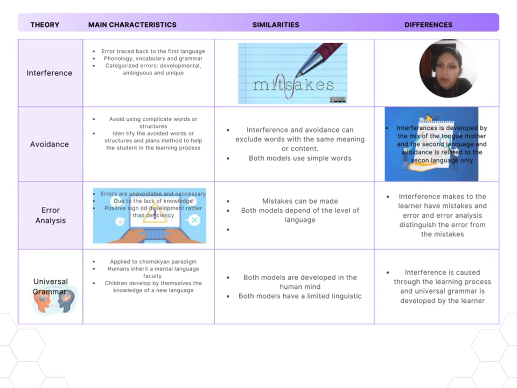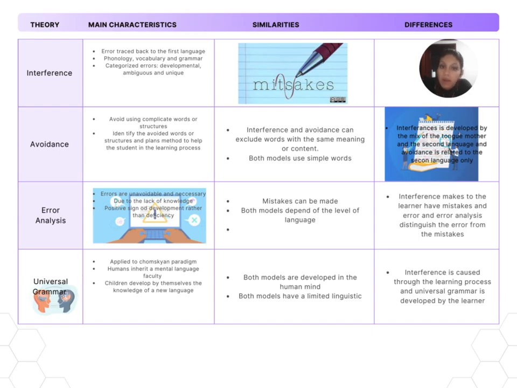Also, for avoidance, some of the main characteristics are the exclusion of complicated words or structures, and it's also necessary to identify the avoided words or structures and plan a method to help the student or the learner in the learning process.